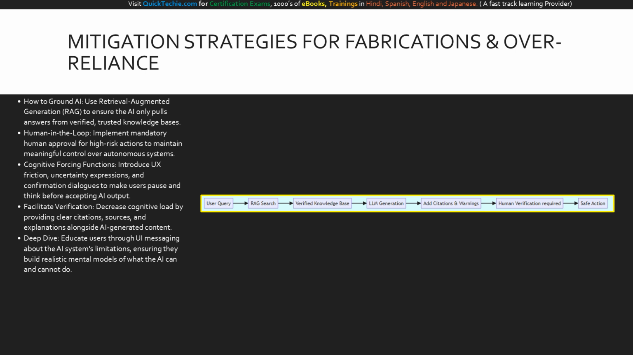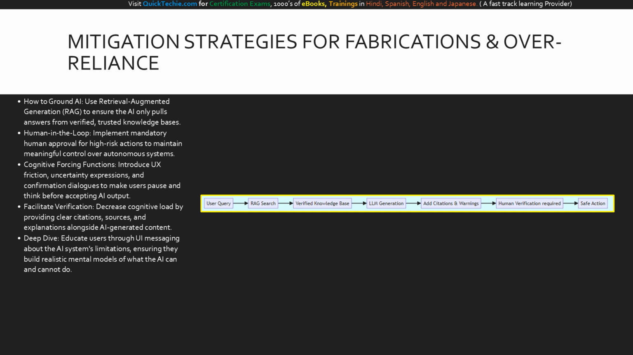We must also implement what we call cognitive forcing functions. This means intentionally introducing slight friction into the user interface, like a confirmation dialog or highlighting uncertain text to jolt the user out of autopilot and force them to think. Furthermore, we must make verification easy by always providing clear citations. Educating the user about the AI's limitations right in the UI builds a realistic mental model of the system.